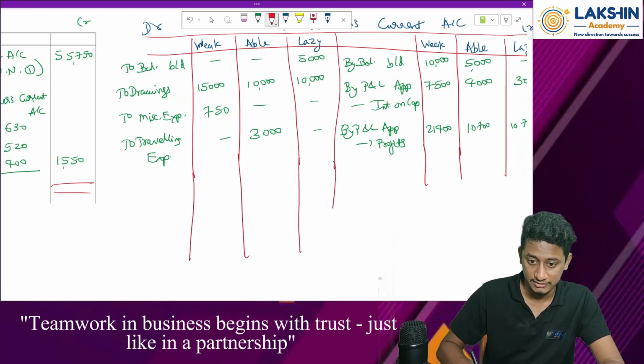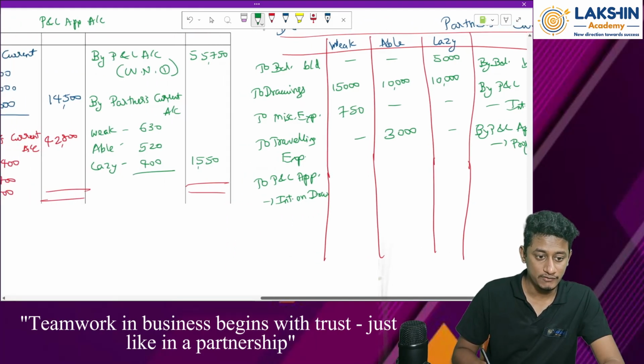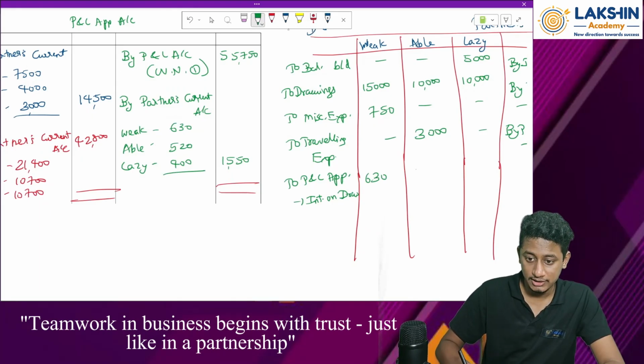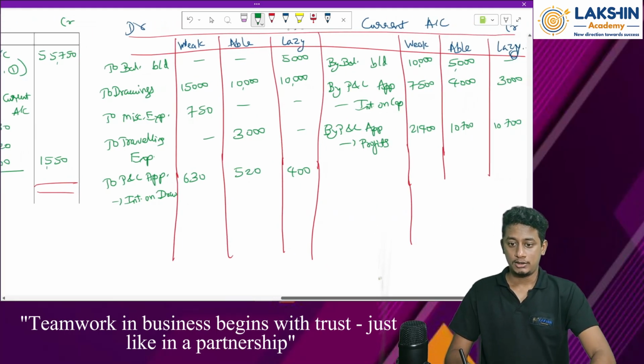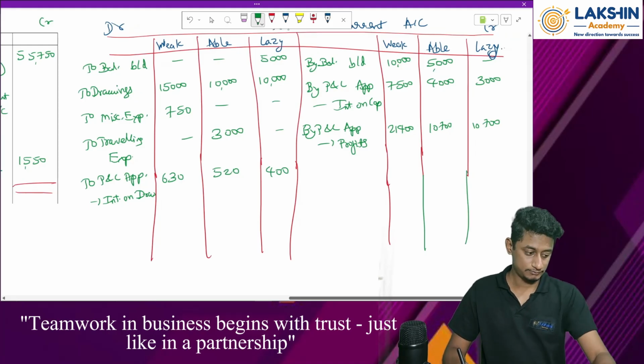Let's extend this. Okay. So to again P&L appropriation account for interest on drawings. What are the values? 630, 520 and 400. Yeah. So every other adjustment is done. So now close the accounts.